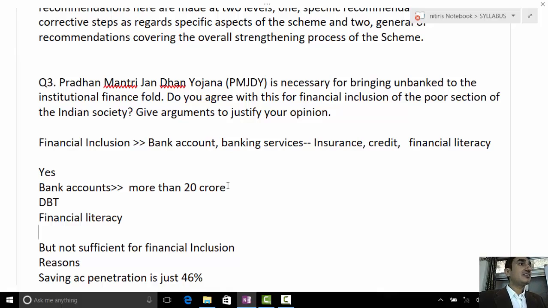only opening the banking accounts is not sufficient for bringing financial inclusion. Though 20 crore accounts have been opened, still basic saving account penetration in India is only 46%. भाई माना कि खुले हैं 20 करोड़ अकाउंट, लेकिन अभी भी 46% ही पेनिट्रेशन है इसकी.